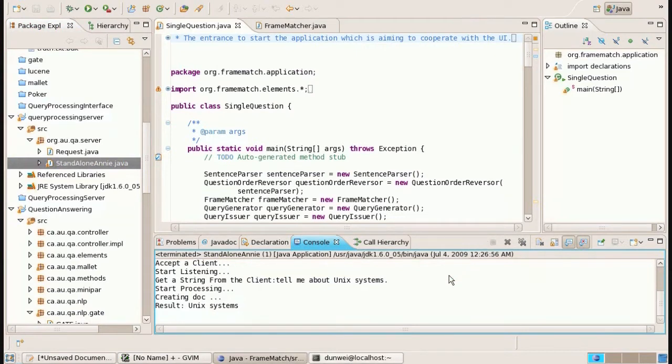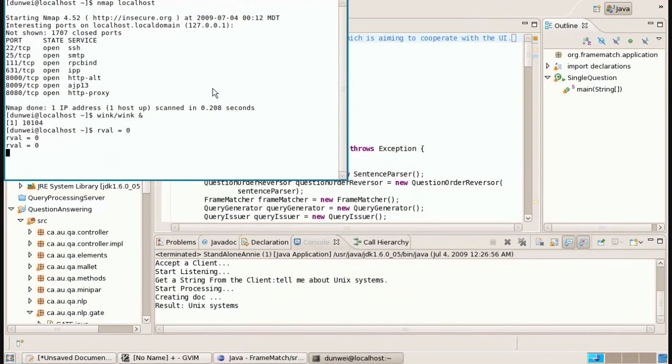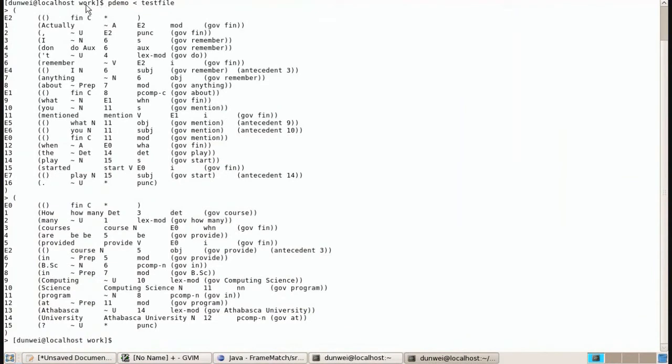One tool we're currently using is Minipar. This system is done by Professor Lin from Google. For example, if we have two sentences in the text file, we can parse them. So this is the result after the parsing. We can see they provide lots of information about both the structure and the relationship between all these words. Those structures and relationships can be used to understand the questions, so it can help us to figure out what is really asked by the user.